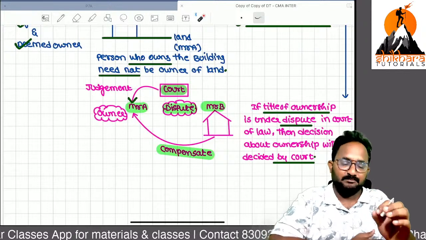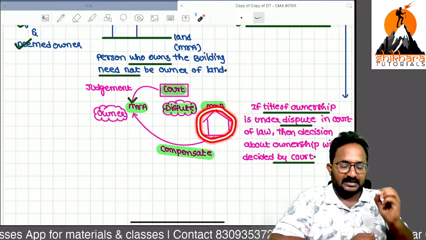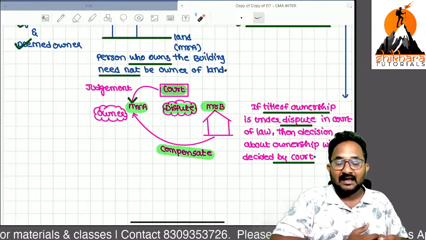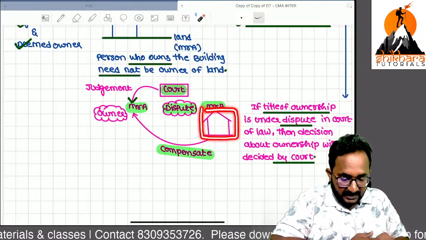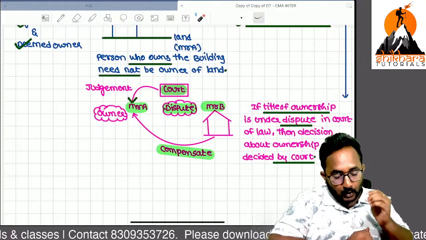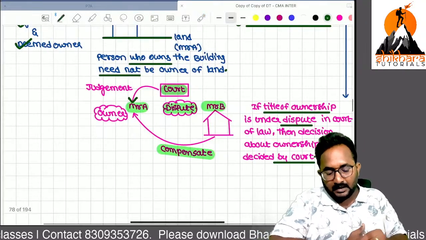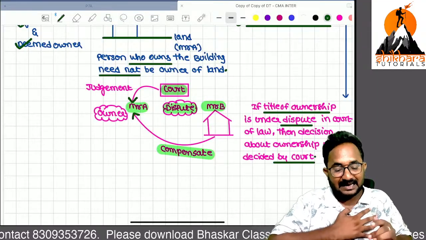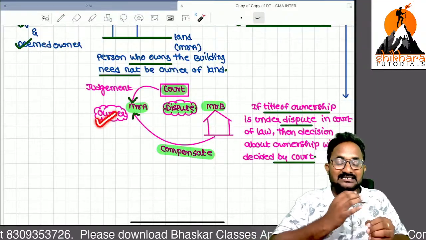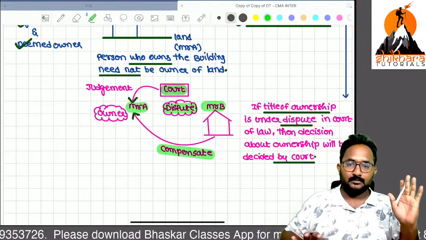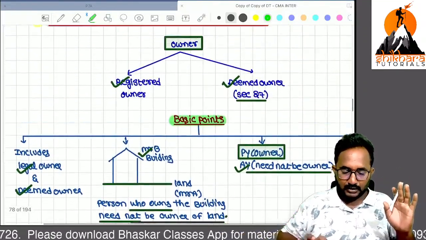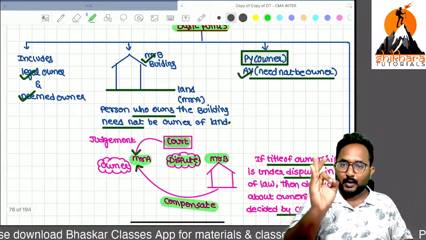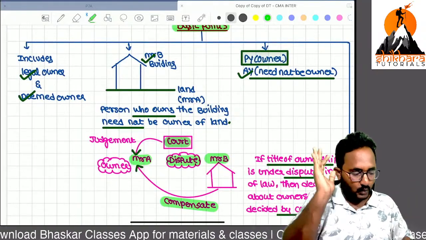Mr. B. So until the court decision, Mr. B is required to pay the tax, and he is the one receiving the rent from this property. After the court decision, Mr. B needs to compensate everything to Mr. A as per the court judgment. Are you clear? Give me confirmation about the basic points relating to ownership. These points are all important. You can get them as an MCQ.